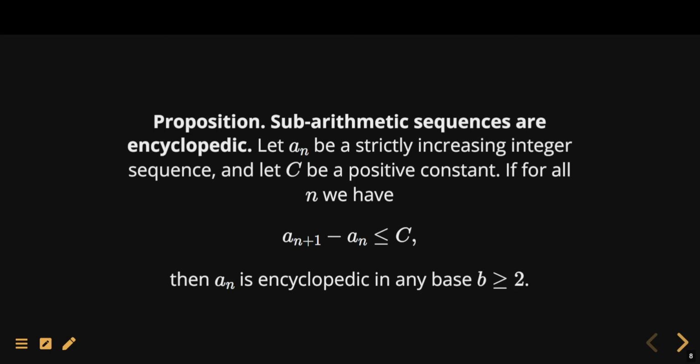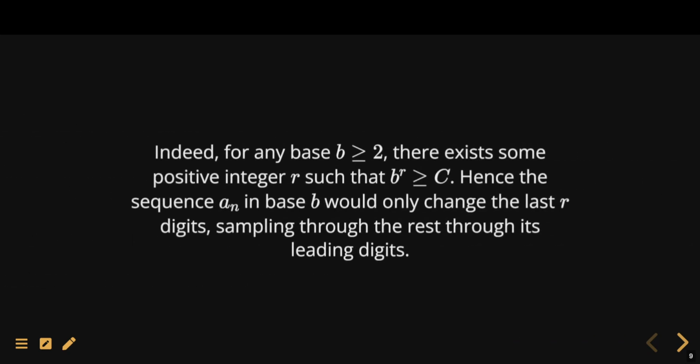Again, why is this? Indeed, for any base b that you choose, that is 2 or more, you can always find a power r such that b to the r is bigger than c. So if the sequence a_n is subarithmetic, then the consecutive difference, which is less than c, will be less than or equal to b to the r. Which means when represented in base b, it will only change the last r digits, which will help it sample through all the rest of the digits in its leading portion.